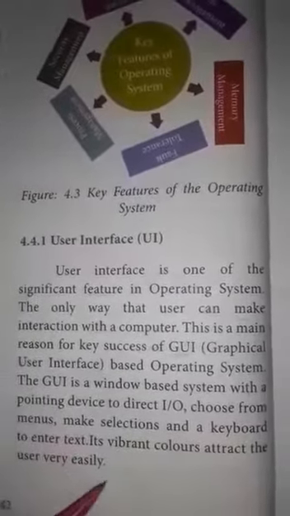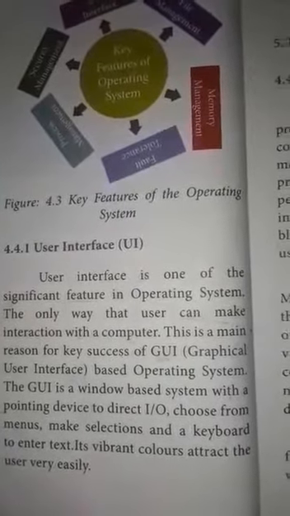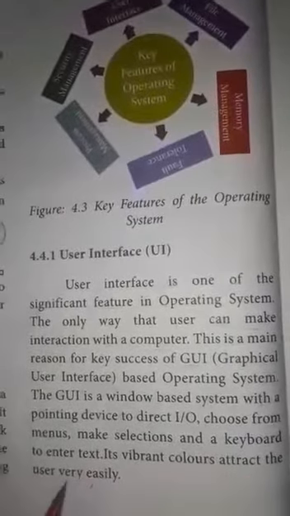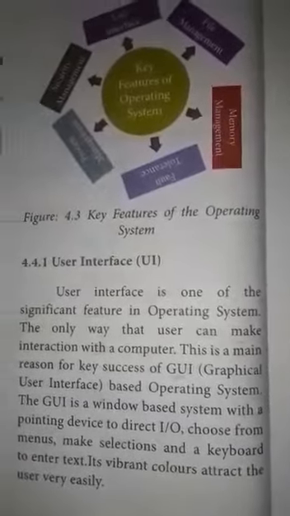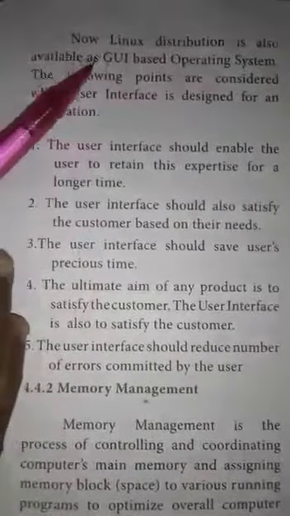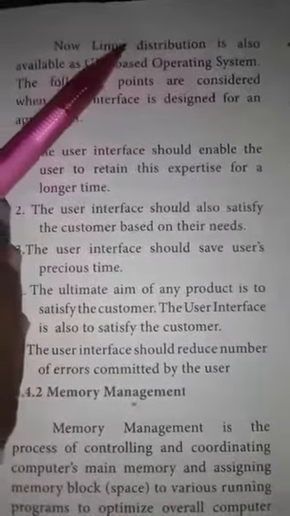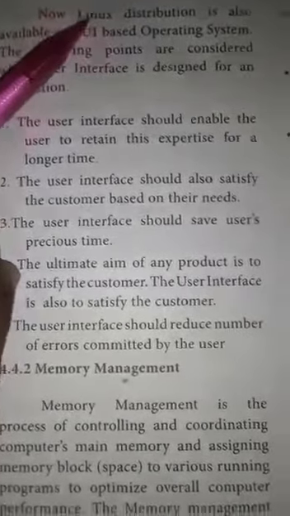A GUI operating system has colorful windows. Its vibrant colors attract the user very easily. So this is the user interface. Linux distributions are also available as GUI based operating systems. Windows is one GUI operating system, and another is Linux.